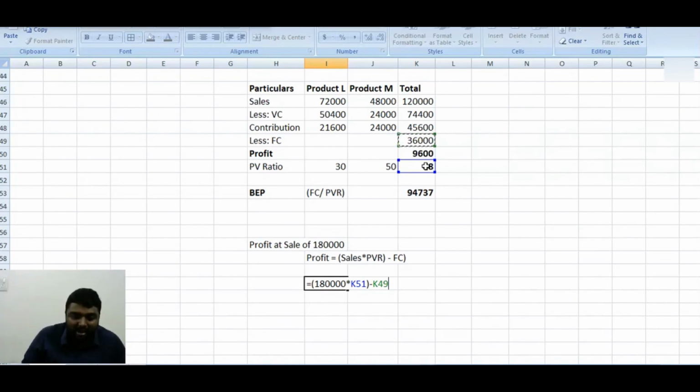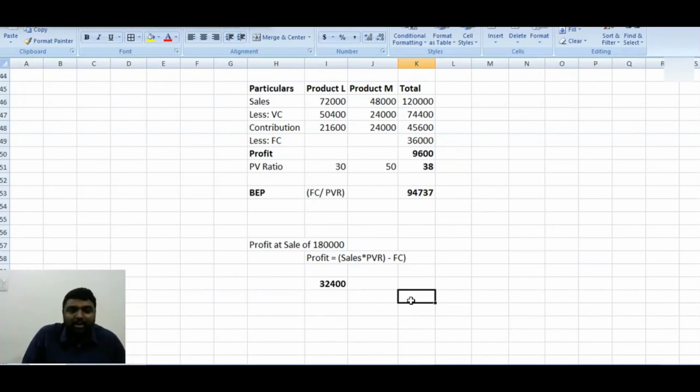Balance everything will remain the same. You will get an answer of 32,400. This will be your profit.